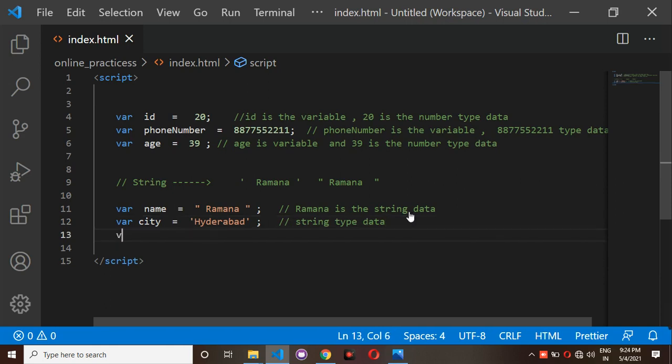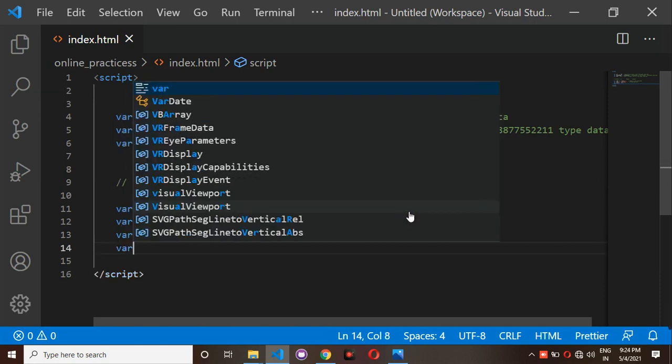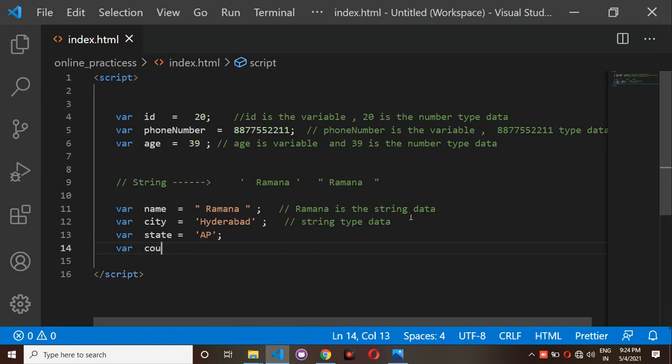And I am having one more thing, where state is equal to, for example, AP. AP is the state name. And I am having one more thing, where country is equal to, inside double quotations, India. India is also one of the string type data.